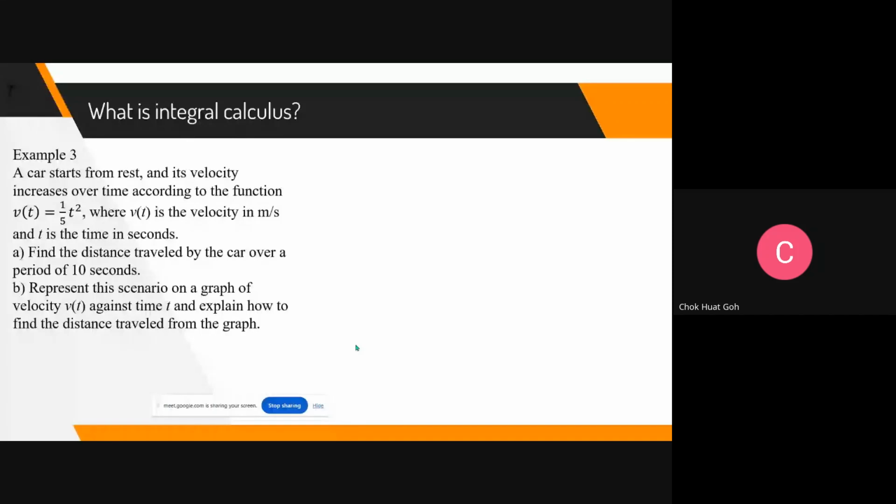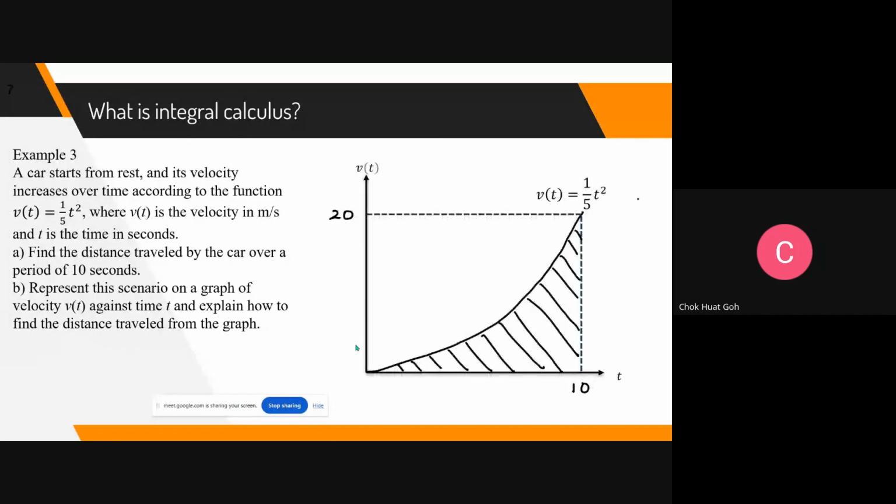Okay. So let me represent it, the graph. This is the graph. So the velocity here, 1 over 5 t squared, is a quadratic curve. The area under the curve represents the distance traveled by the car. So if you don't use calculus, what should we do? I think for those who have learned calculus, you may have learned before. You use trapezoidal rule, you use Simpson's rule, etc. Of course, if quadratic curve, you use Simpson's rule, you get exactly the answer.